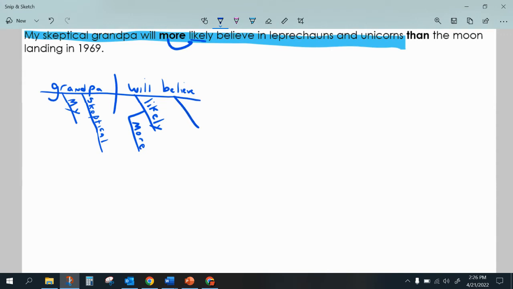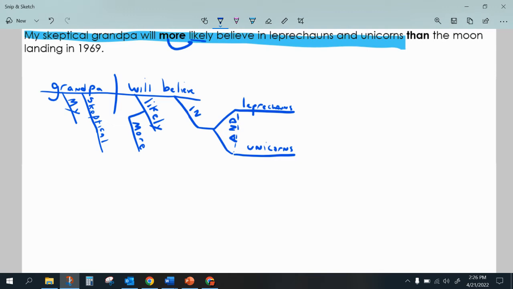He's going to believe in two things: leprechauns and, dash line, let's go down here, unicorns. I'm going to add in that word and sitting right here. Perfect. Now, I'm going to compare the fact that my grandpa will likely believe in unicorns and leprechauns to the likelihood that my grandpa is going to believe in the moon landing of 1969.